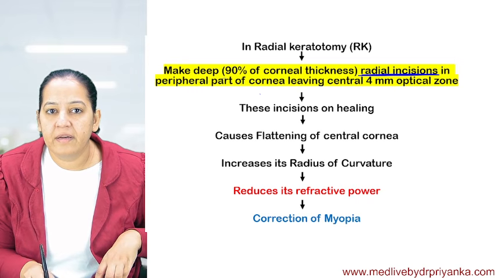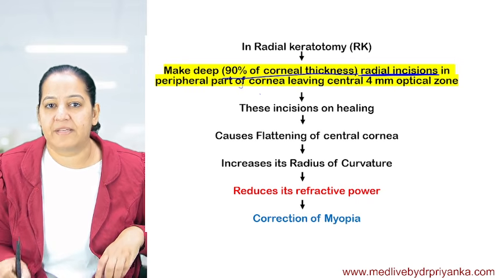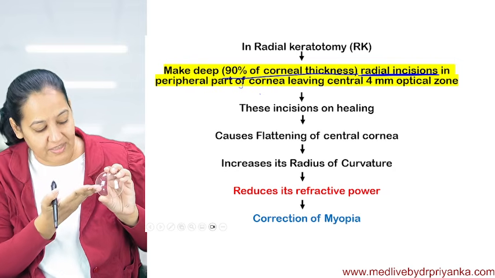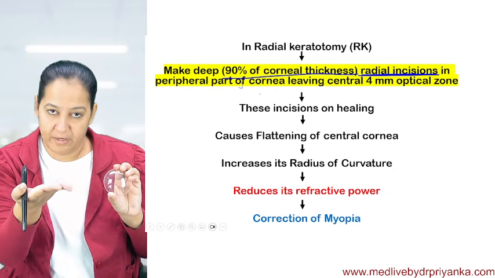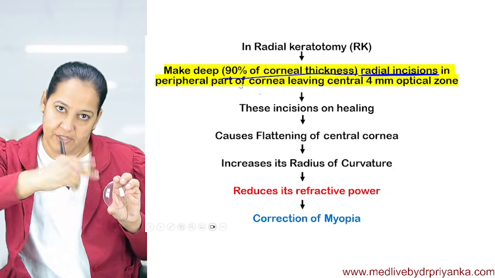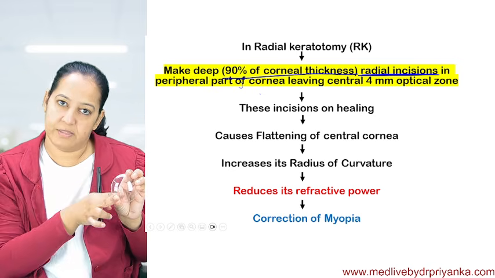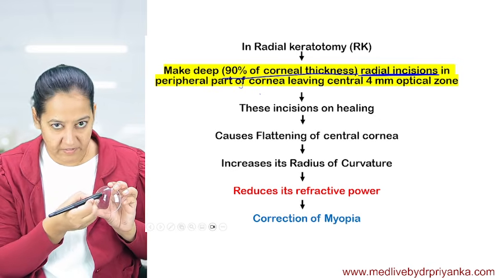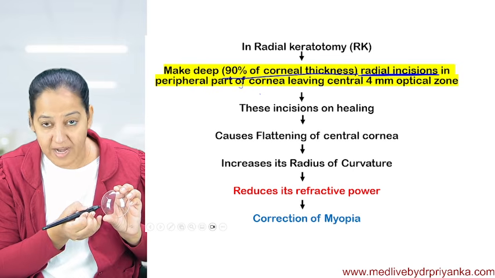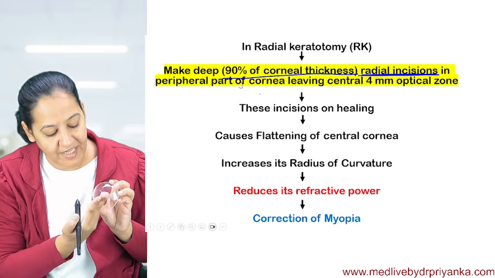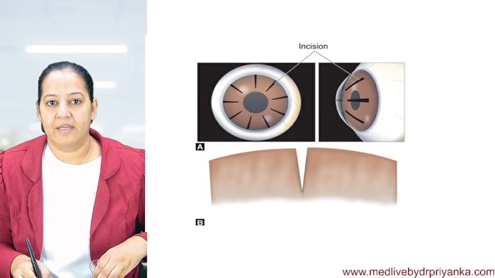We are doing cuts up to 90% thickness, but not 100%. If I do a 100% cut, it will be in different portions. So in the central part, I am not giving any cut. In the peripheral part, I am giving partial cuts up to 90% thickness, like this. Can you see the cuts?